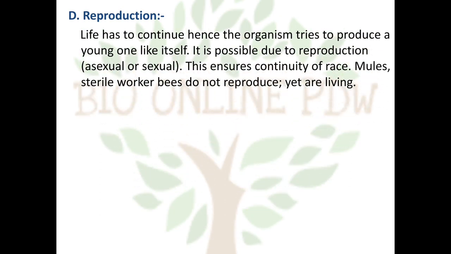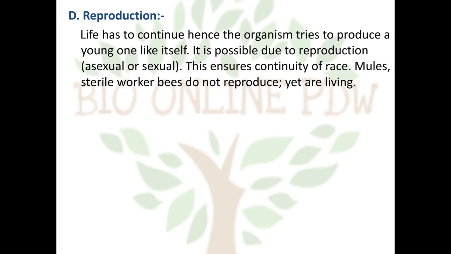Next is reproduction. Every organism has to continue its race. So the organism tries to produce a young one like itself. And it is possible only due to the reproduction process. This ensures the continuity of life and helps in the perpetuation of species. Reproduction is of two different types, asexual and sexual.